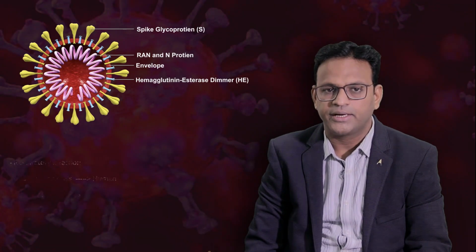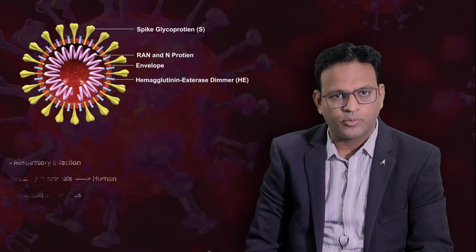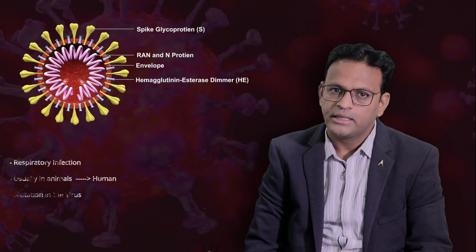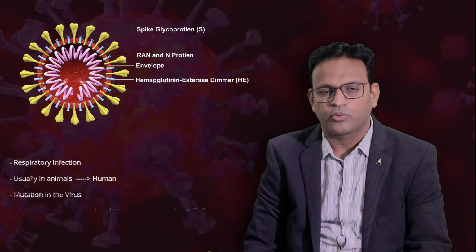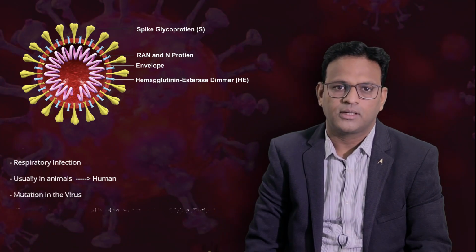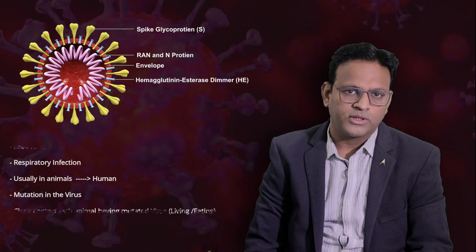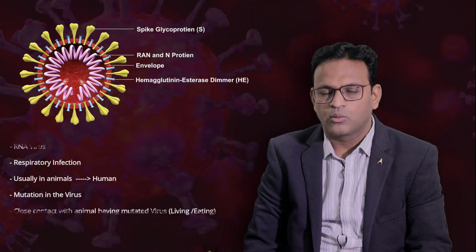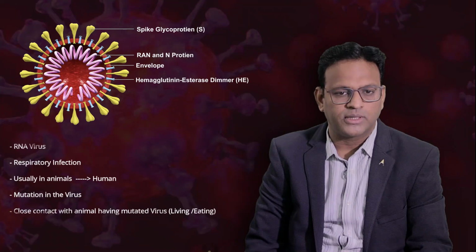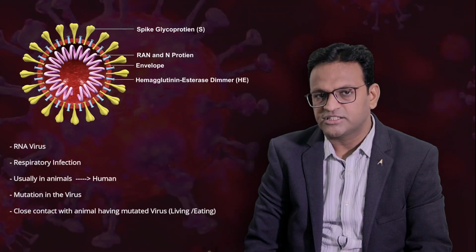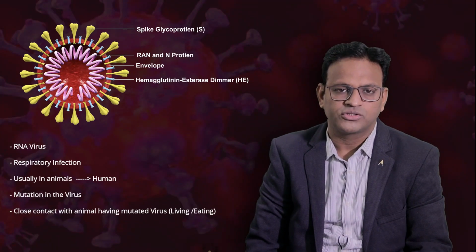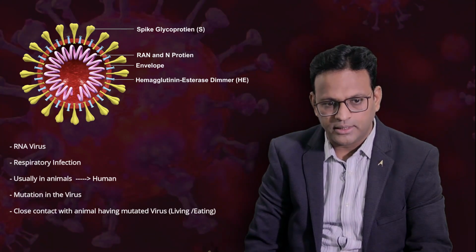Till this time, we are very much familiar with this coronavirus. Coronavirus is basically an RNA virus and it has three proteins: S protein, M protein and E protein. It is the S protein which facilitates the entry of coronavirus into the human host cells. Usually, corona infection leads to a respiratory infection. Coronavirus was initially present in animals. Now it has transferred into humans and caused a pandemic in the current era.